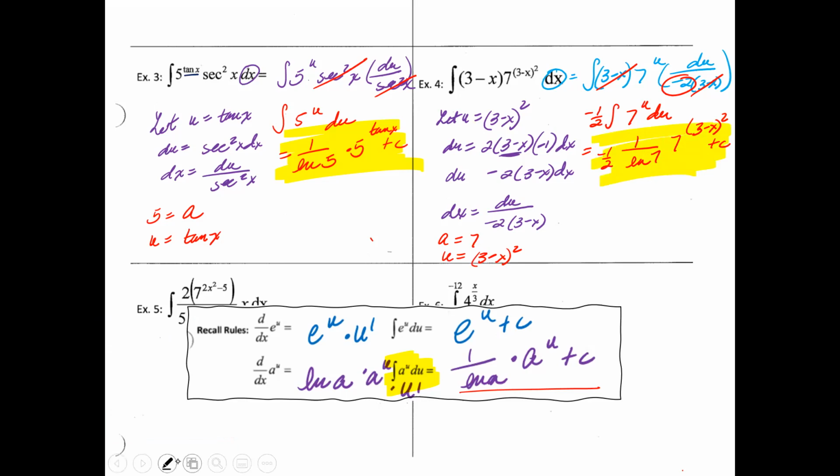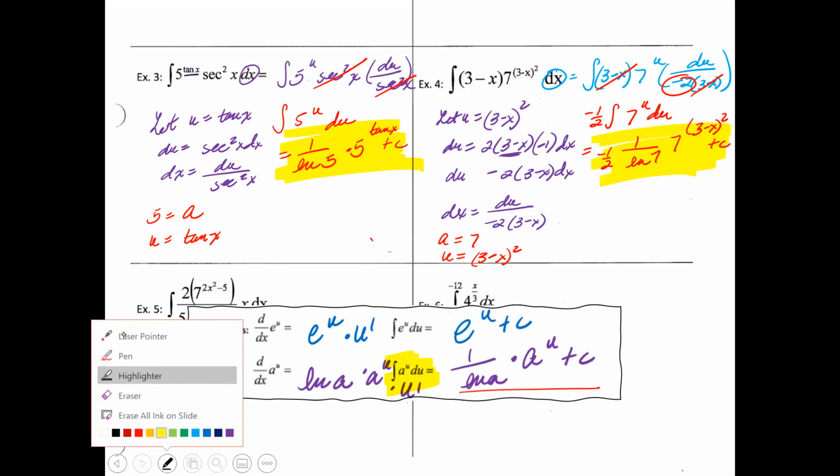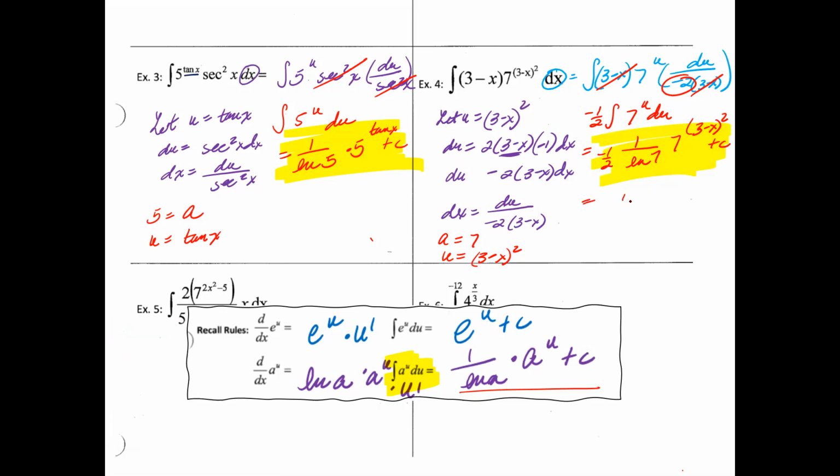Now, if you want to go ahead and rewrite this and make it look a little bit better, what you can do is you can put a negative 1 over 2 ln 7. I mean, it doesn't really change it much. 7 to the 3 minus x squared plus c. So this one works as well.